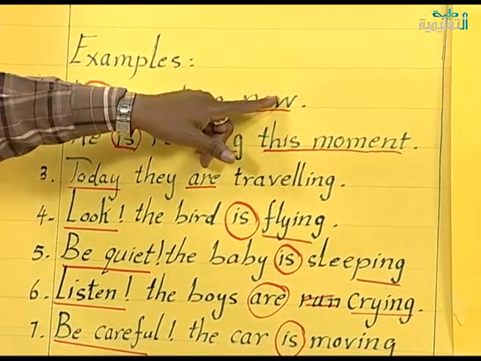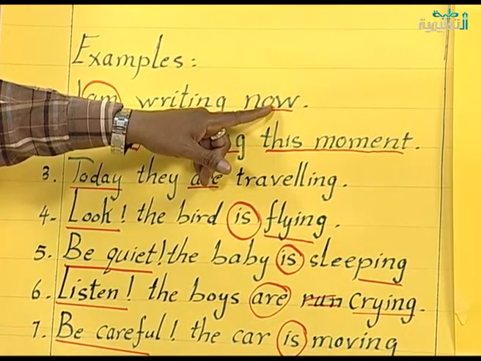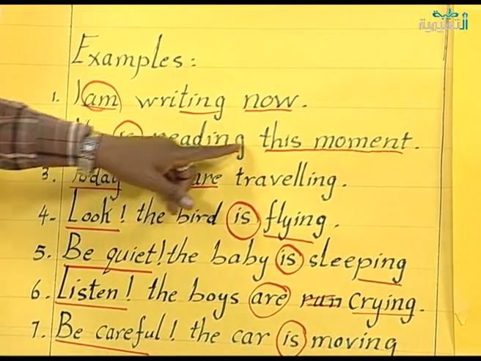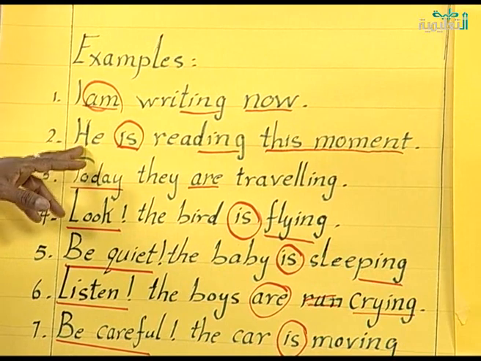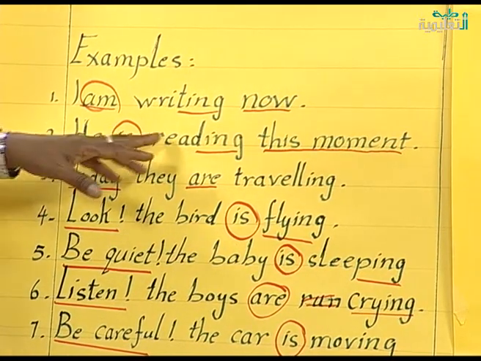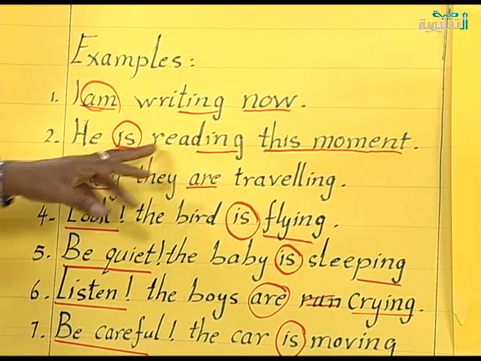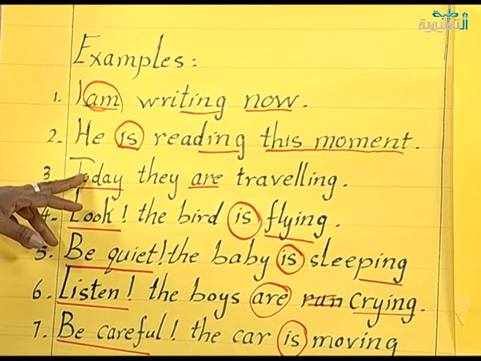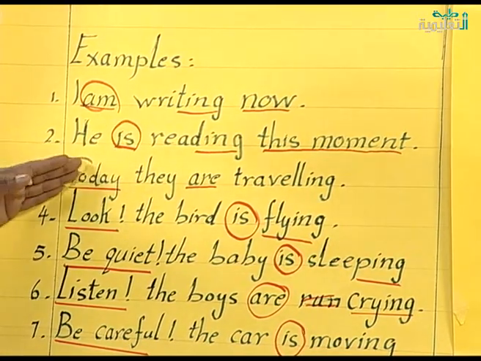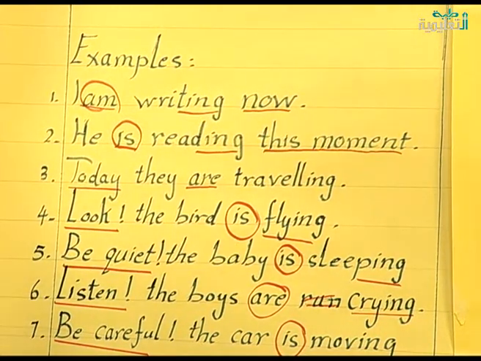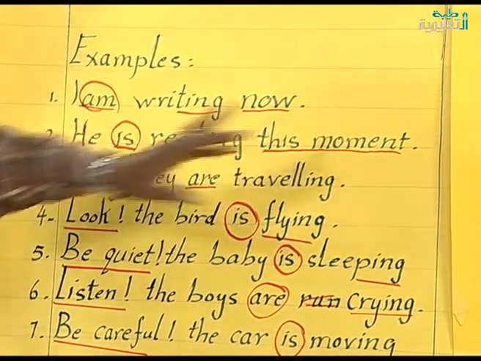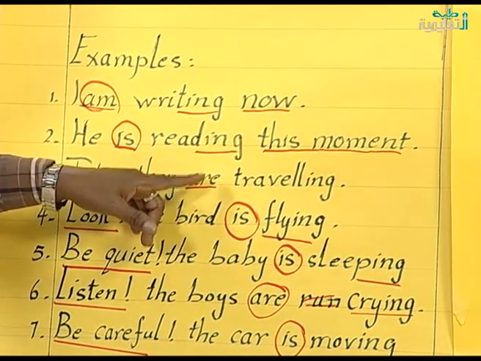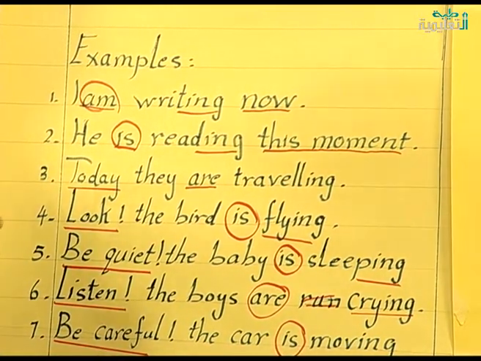I am writing now. Now is an adverb which tells me that the verb is taking place at the time being. He is reading this moment. After he comes is, and after it the verb has ing, and this moment is the adverb. Today is an adverb. It can come at the beginning or at the end. Today they are traveling, or they are traveling today. The same meaning. After they comes are, and the verb has ing.